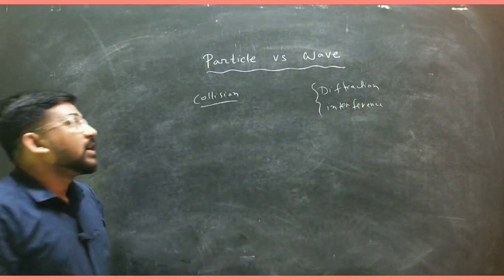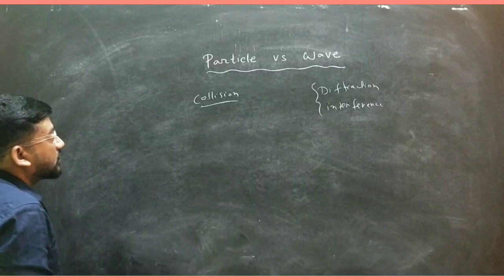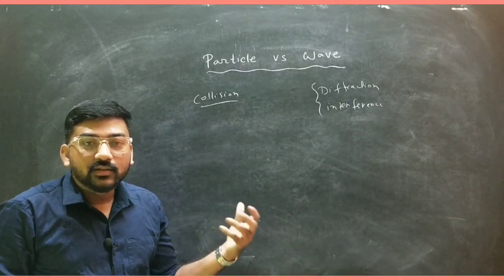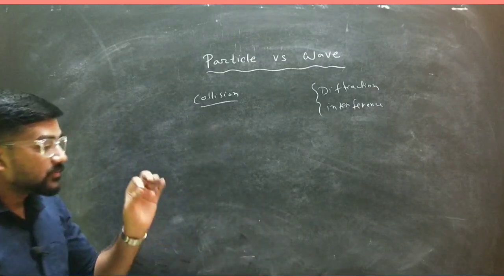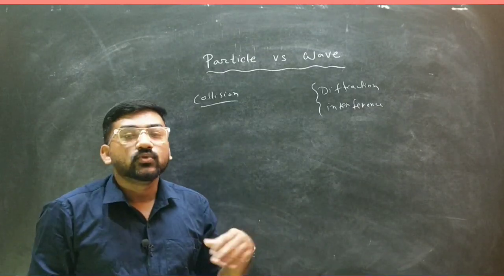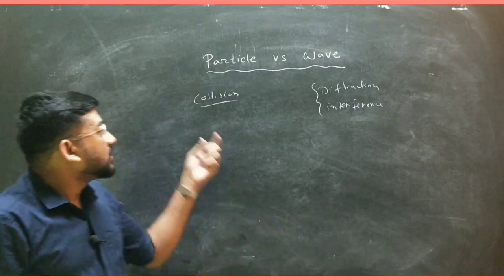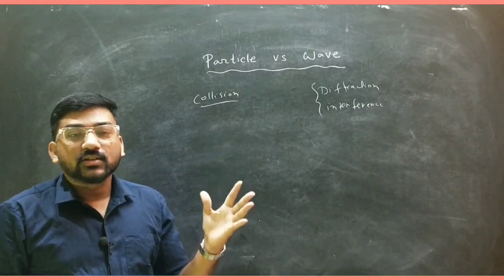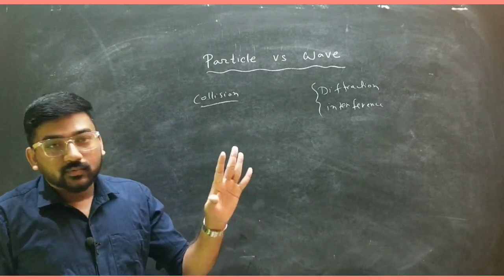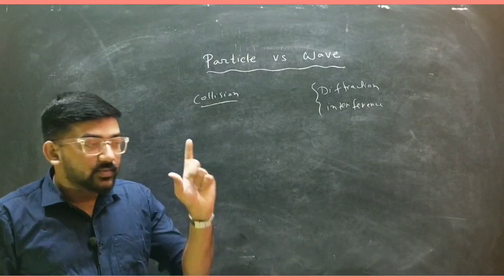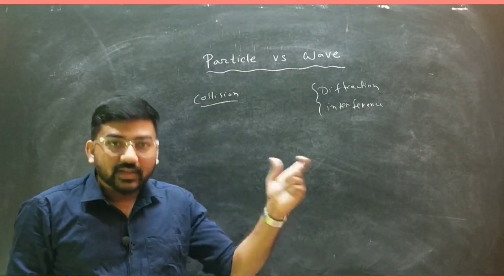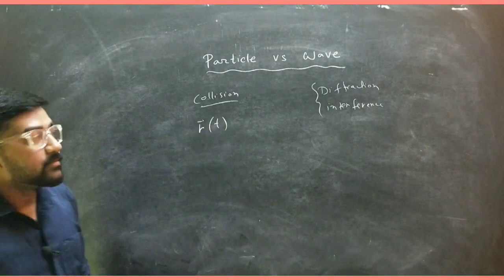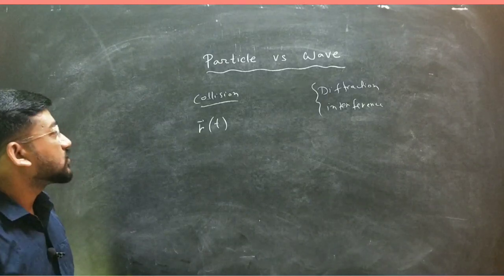And another thing also, if you talk about any physical attributes of the particles, if you talk about the dynamics, if you want to study the motion of a particle, then first you have to see the location of the particle, that is the position vector. So the physical attribute that you need first to describe the motion of a particle is the position vector, which may be a function of time or function of space also.